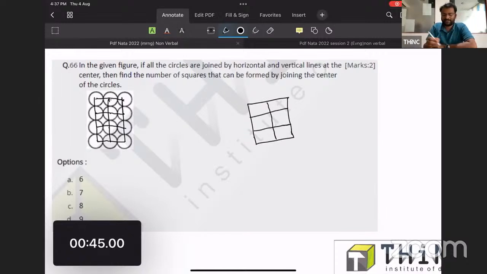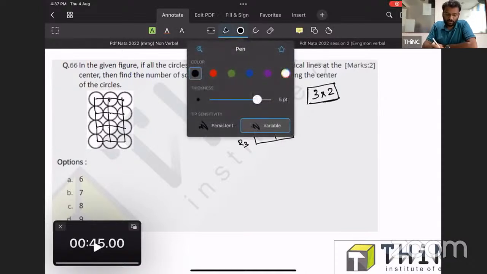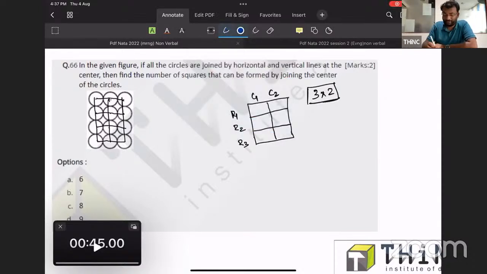Now, the number of squares in these kinds of figures. Here you can find 3 rows, row number 1, 2 and 3, and 2 columns, column number 1 and column number 2. So this is a 3 into 2 mesh. For figures like an n into m mesh, whatever the number of rows or columns, there is a generalized shortcut, and it is something like this.